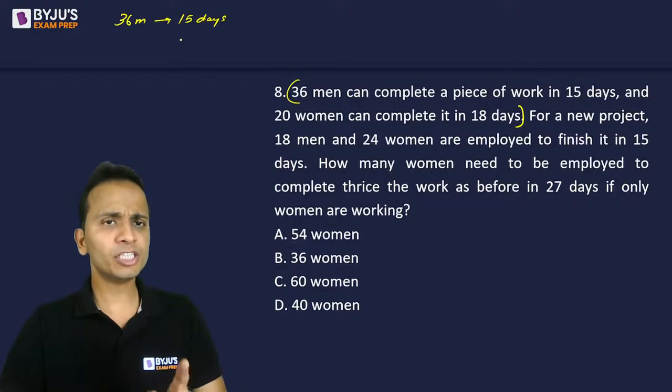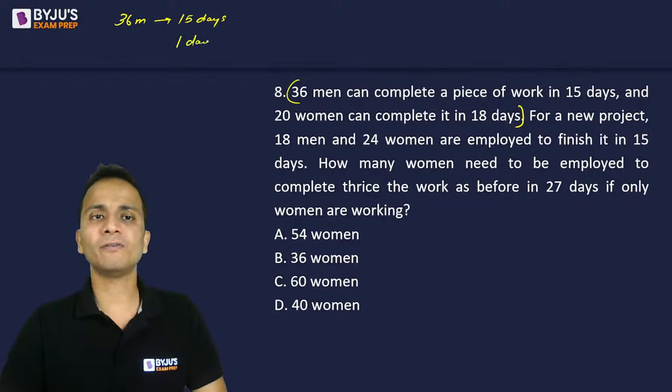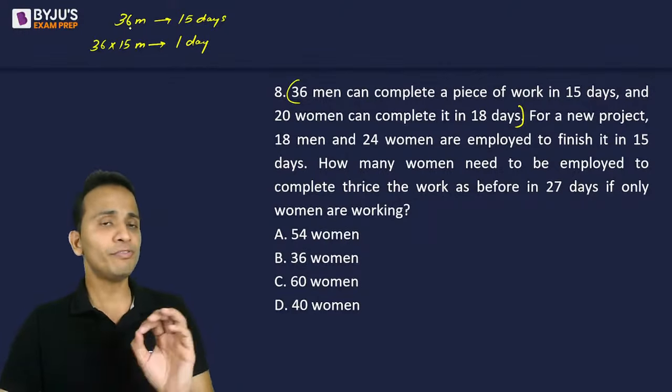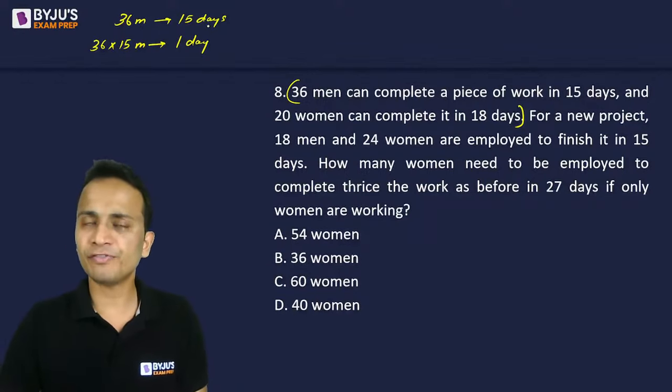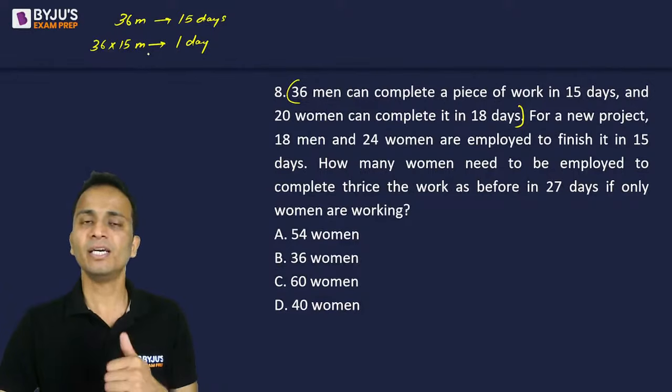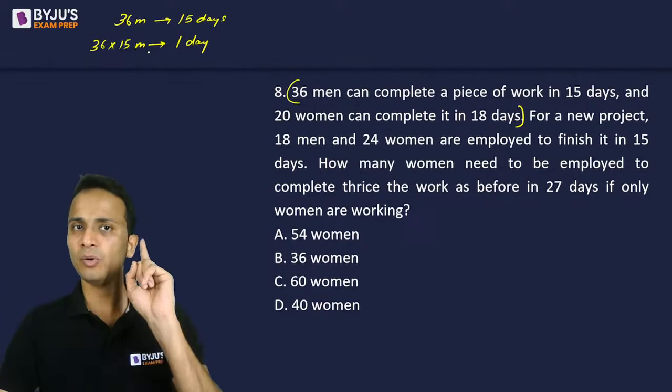Now to finish this work in one day, I will require 36 multiplied by 15 men. So if 36 men can finish a work in 15 days, then 36 multiplied by 15 men can finish the same work in one day.